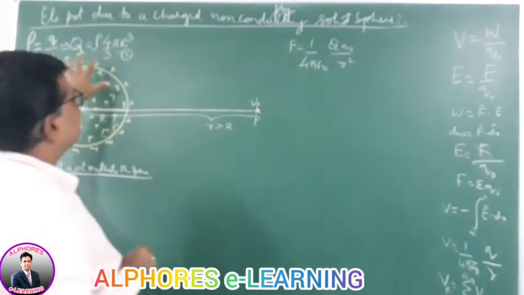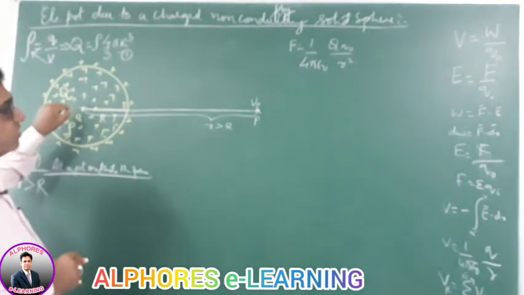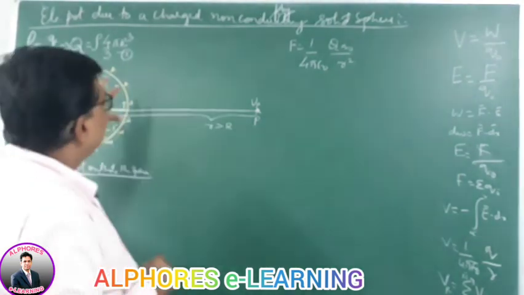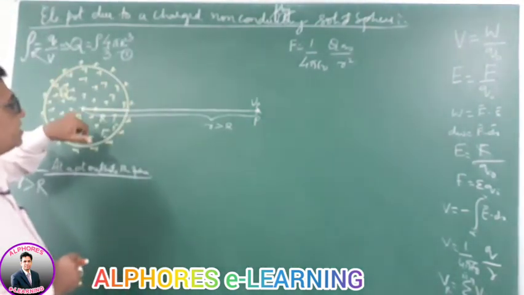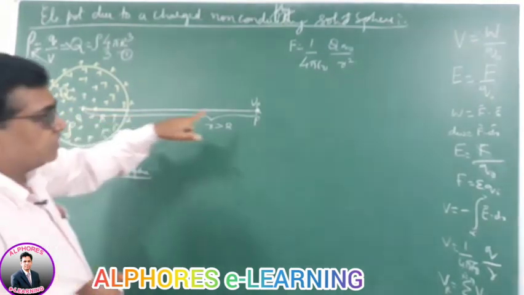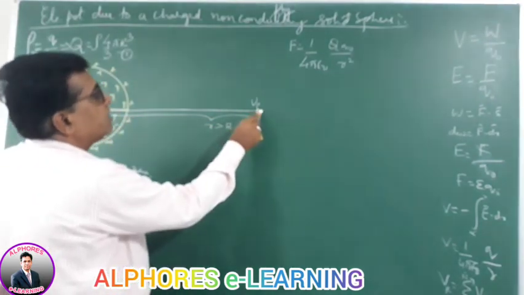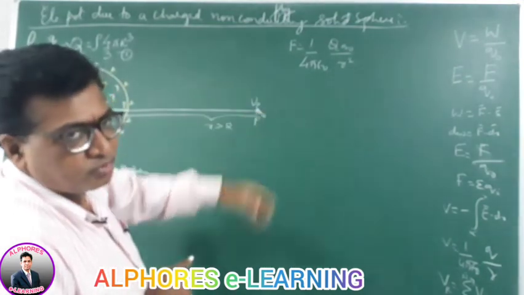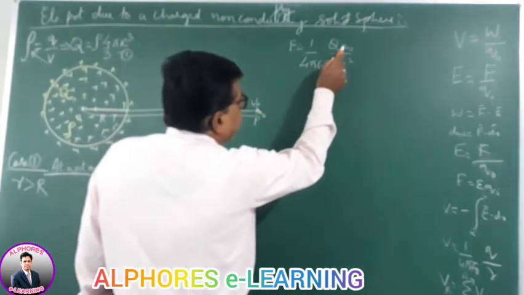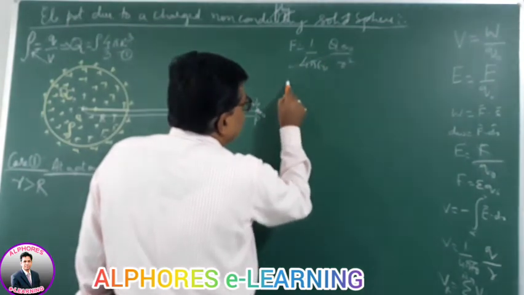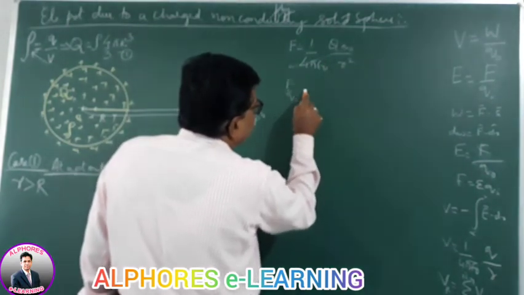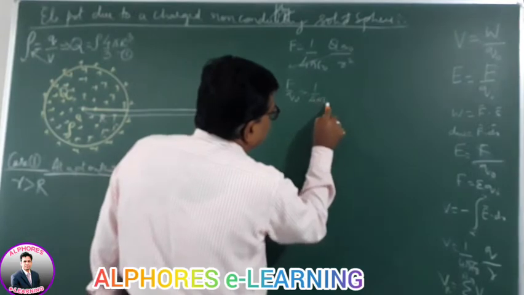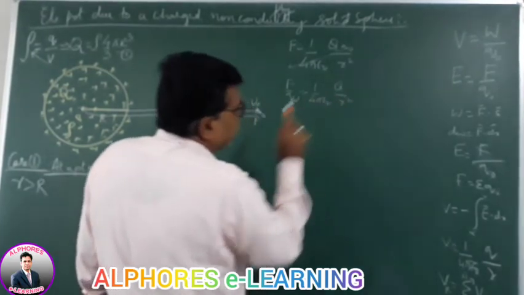All the charge of the sphere behaves as if it is at the center, like a point charge, capital Q. So F by q0 is 1 by 4 pi epsilon naught capital Q by r square.